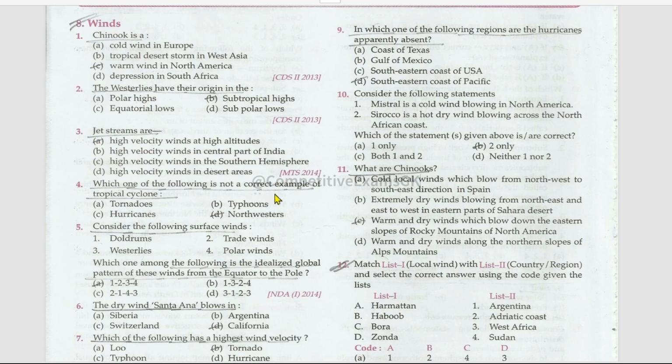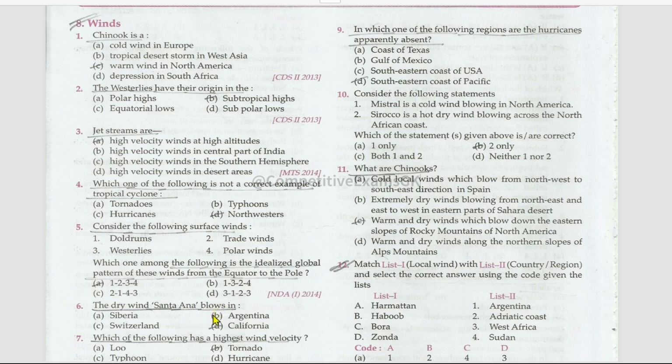Which one of the following is not a correct example of tropical cyclone? That is northwesters. Other than this, tornadoes, hurricanes, and typhoons, these are the examples of tropical cyclones. Consider the following surface winds. Which one among the following is the idealized global pattern of these winds from the equator to the pole? Doldrums, then trade winds, then westerlies, then polar winds.